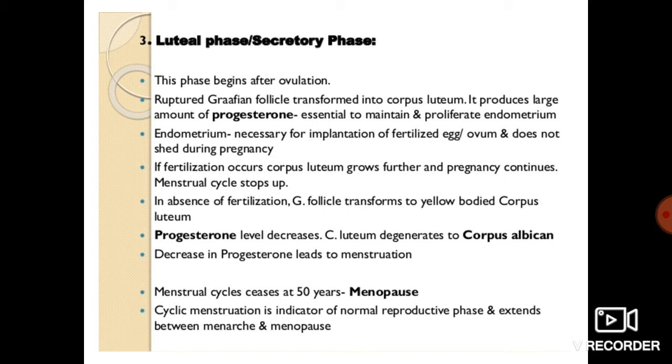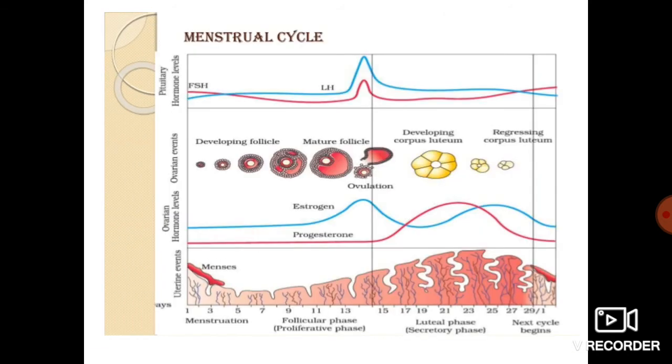This phase begins after ovulation. The ruptured Graafian follicle is transformed into the corpus luteum. It produces a large amount of progesterone. Now here in this diagram, as we have already seen, in the luteal phase you will find the progesterone level will increase, and the estrogen level will again fall down, which in turn will increase in the next menstrual cycle. When the next menstrual cycle begins, estrogen will again increase.